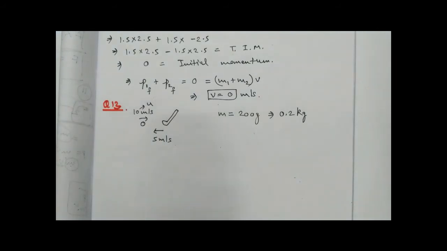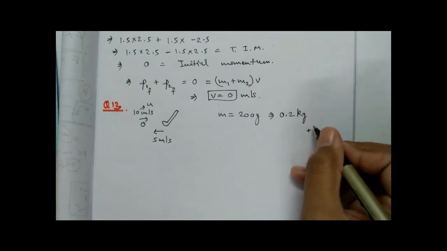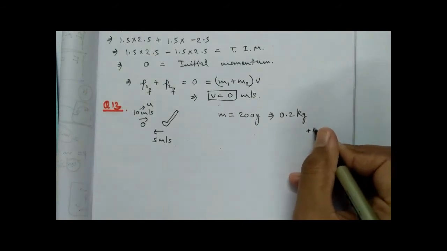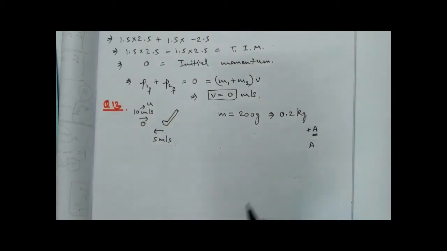Now we have to calculate the magnitude of the change of momentum. Magnitude means just the value, not its direction. If the answer comes as plus a, you take a as the answer.